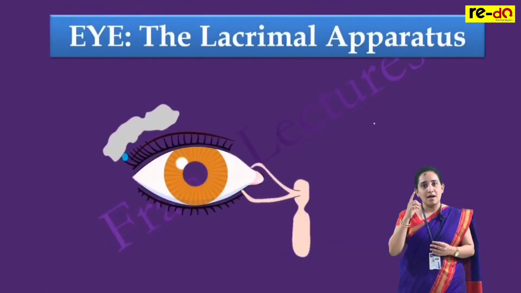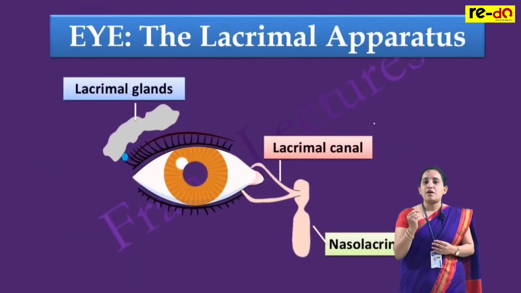The second example is the lacrimal glands in the eyes. Even if a small dust particle enters into our eye, the lacrimal glands produce tears through which these dust particles or the foreign particles get washed off.